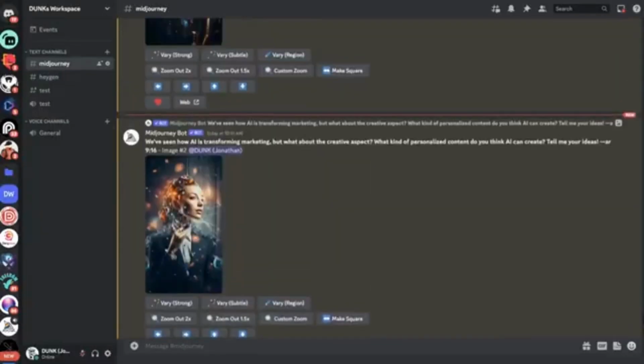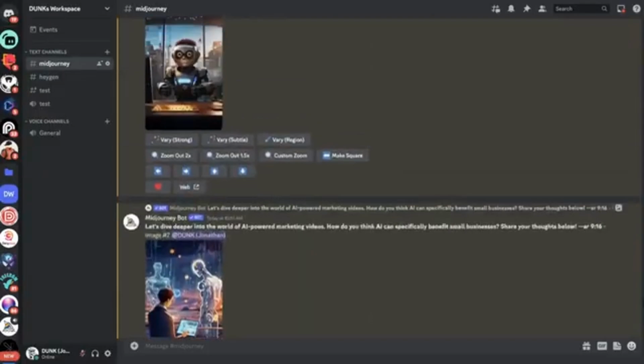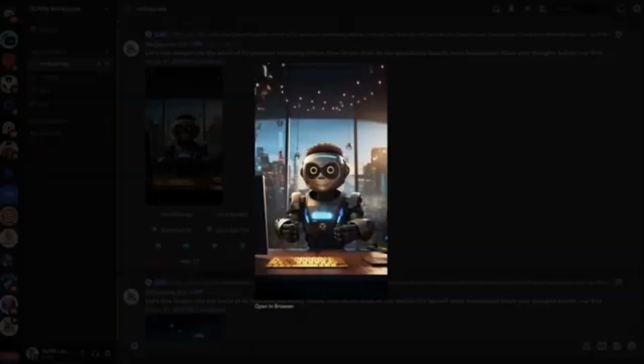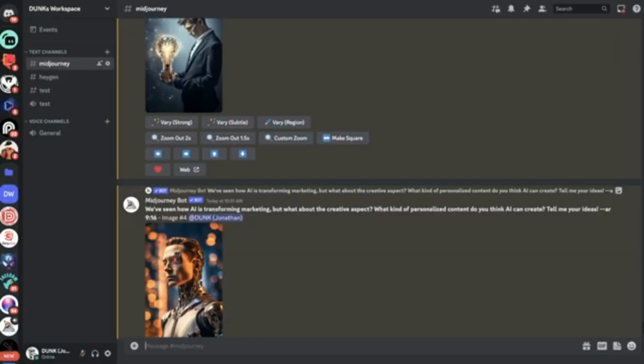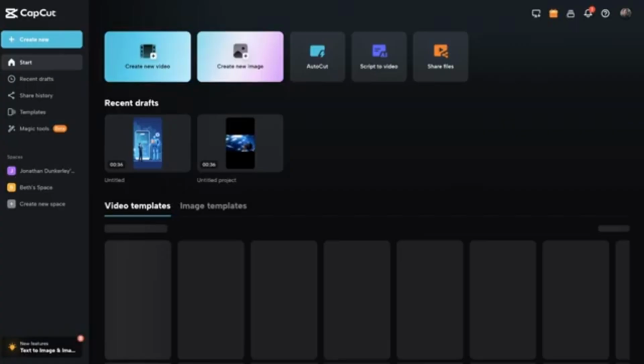So now we're going to go back over here. We have our voiceover, and we could save a couple of these images. Just save them and put them on your computer. And then the next step, we are going to put everything together. So I saved at least 5 of these images that I liked. I'm going to go over to the next step, which is at CapCut.